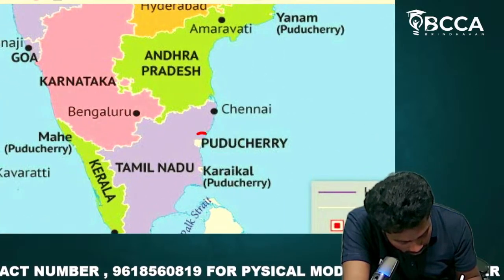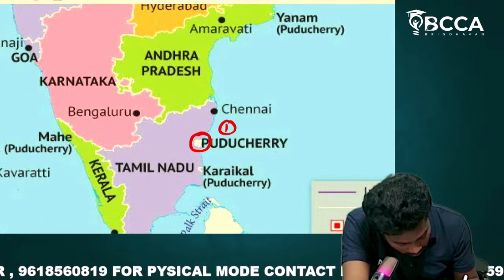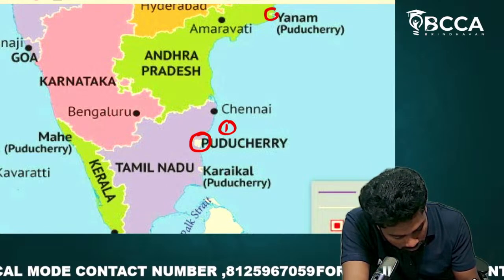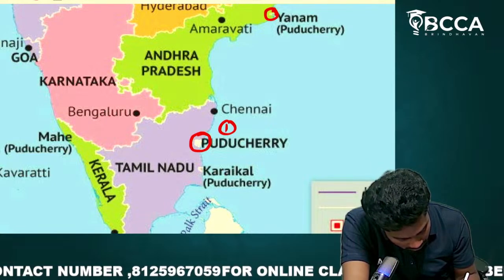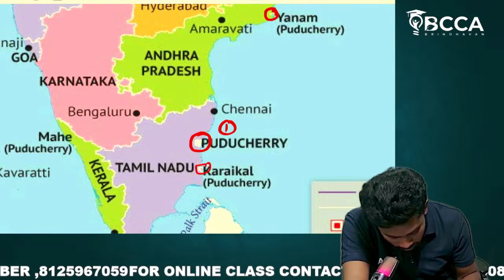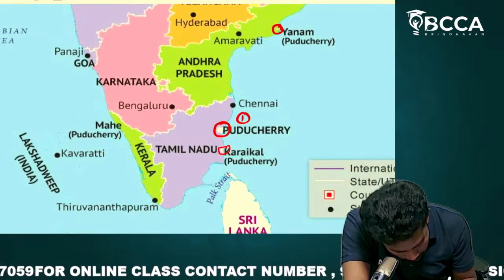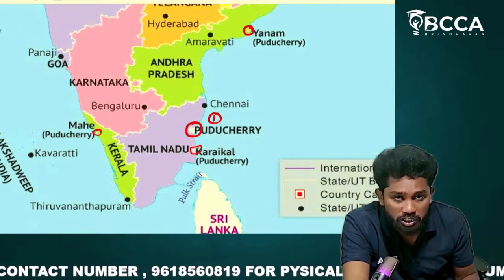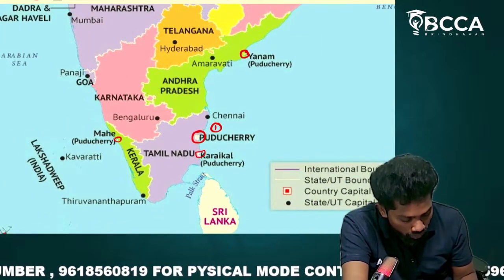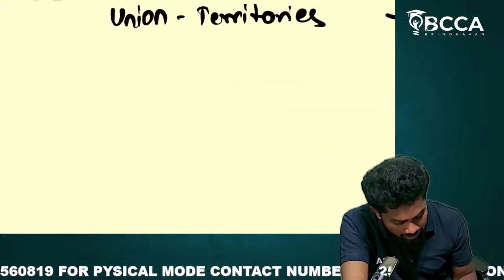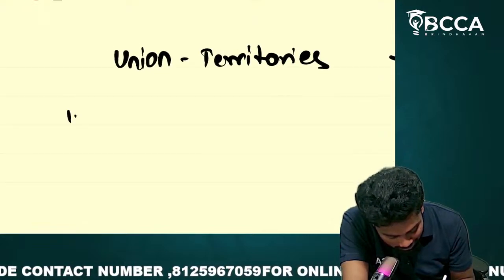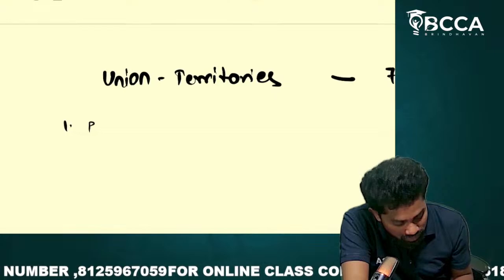Here you could see Puducherry, this is one. This Yanam is also part of Pondicherry. This Karikal is also part of Pondicherry. Here there is a small place, Mahi. These four circles are part of Puducherry. This is one union territory. I'll even explain why the union territories are formed, just to have knowledge. They will not ask in the exam.